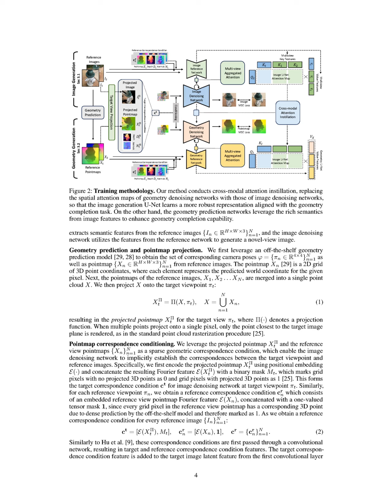The projected point map is then used as a sparse geometric correspondence condition for the image denoising network, which synthesizes the novel view image by leveraging both the target and reference correspondence conditions.